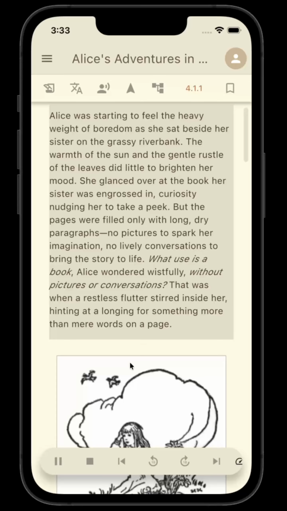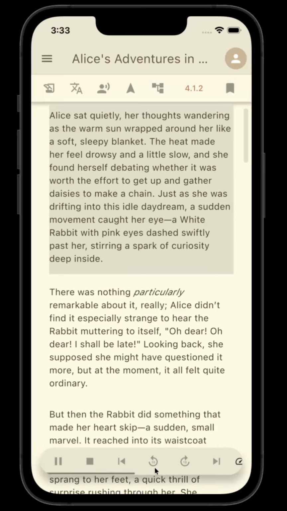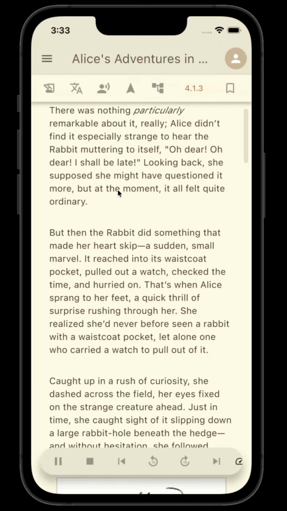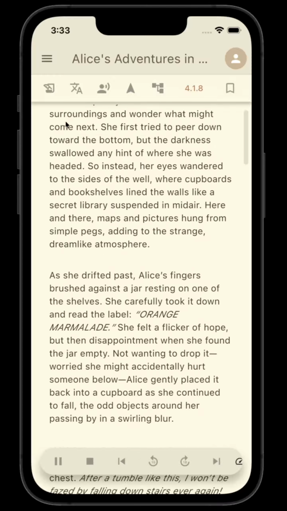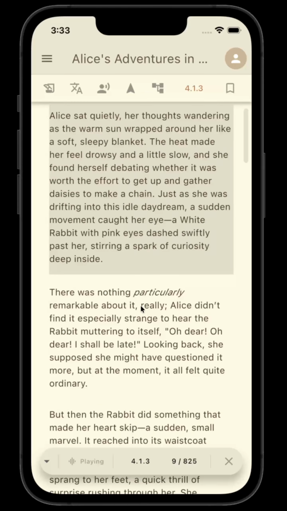on the grassy riverbank. The warmth of the sun and the gentle rustle of the leaves to spark her conversation. Sitting on the bank, Alice sat quietly, her thoughts wandering as the warm sun wrapped around her like a soft, sleepy blanket. The heat made her feel drowsy and a little slow, and she found herself debating whether it was worth the effort to get up and gather daisies to make a chain.